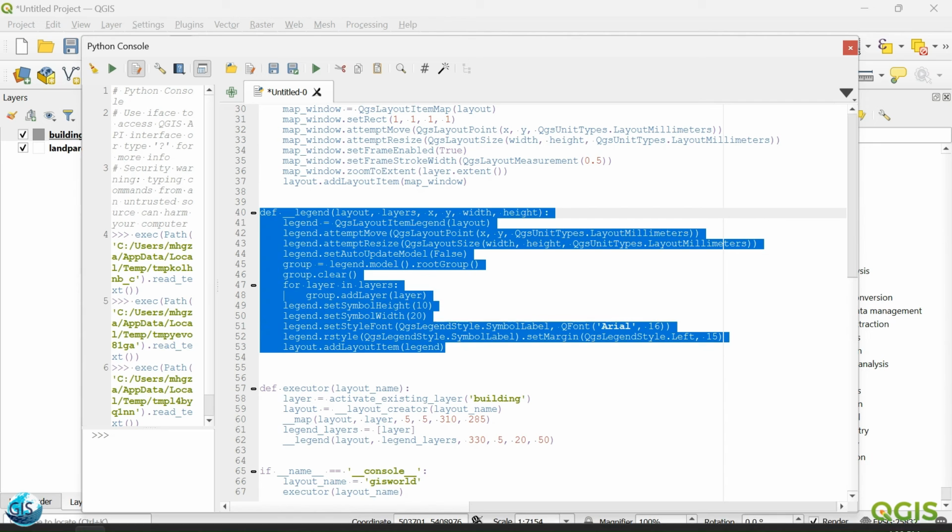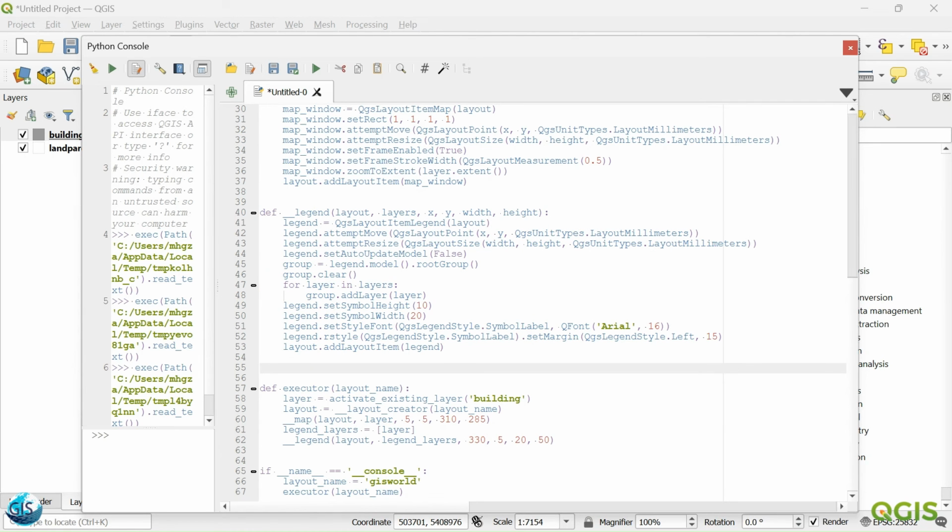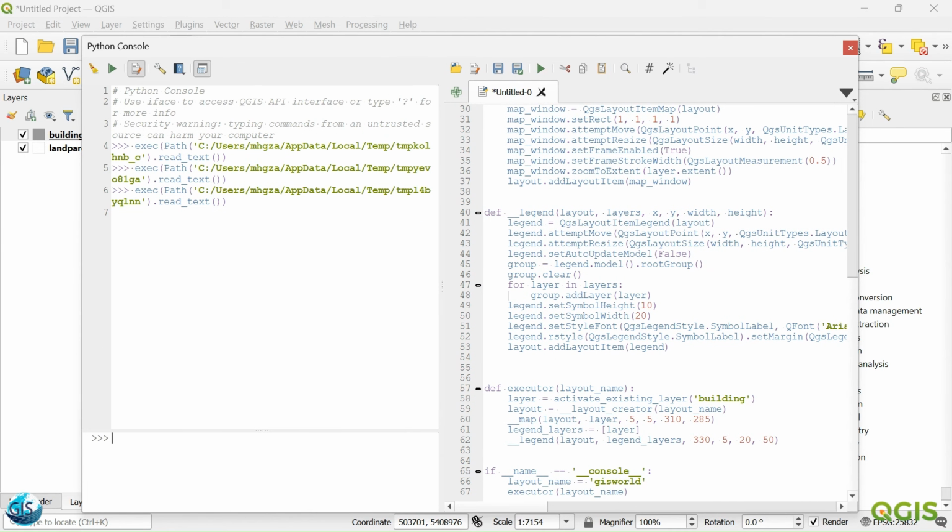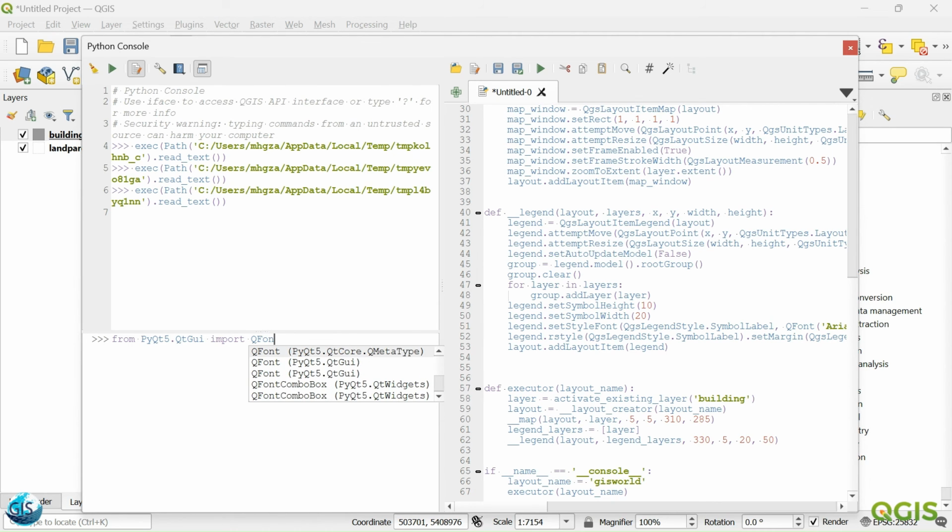Maybe we can go to our PyQGIS again. Oh, I forgot it. QFont is coming from PyQt5 QtGui. Okay, from PyQt5.QtGui import QFont.